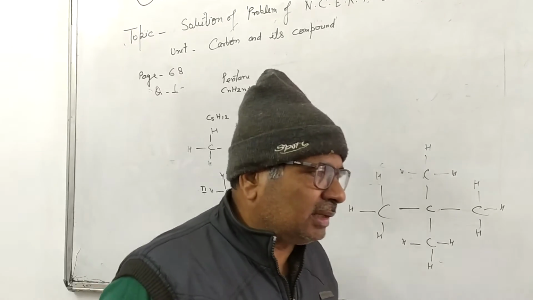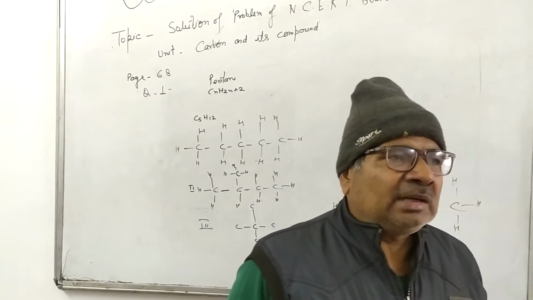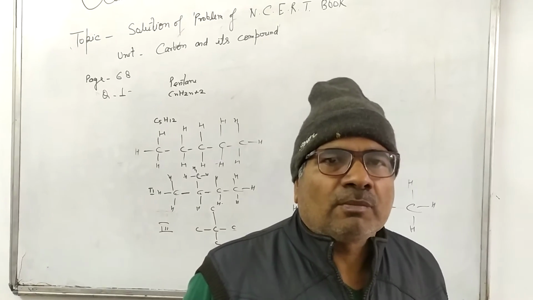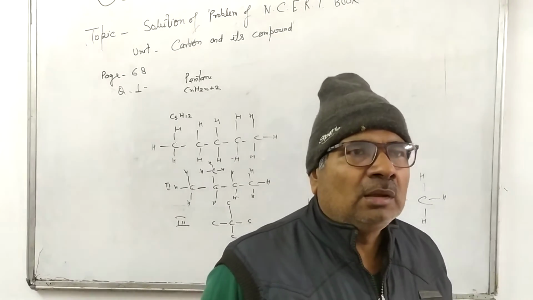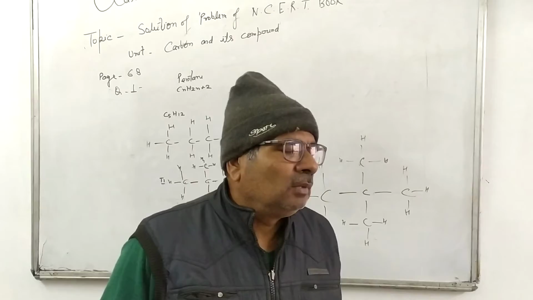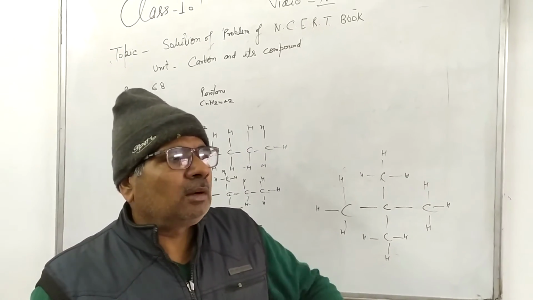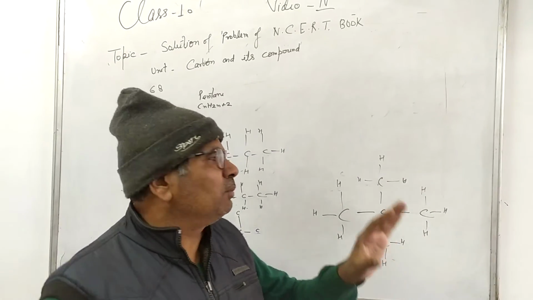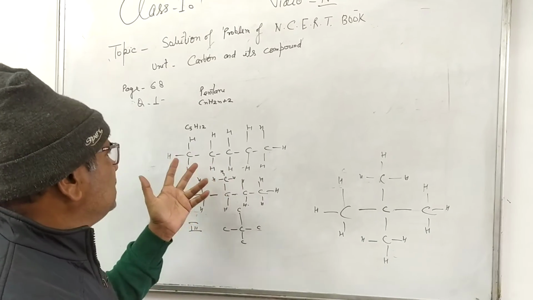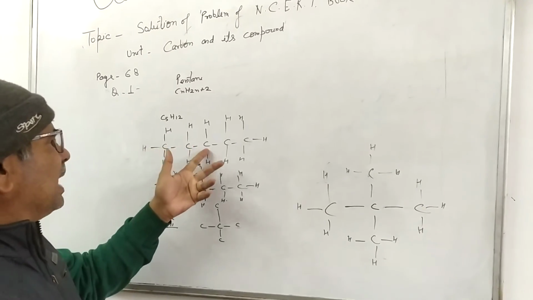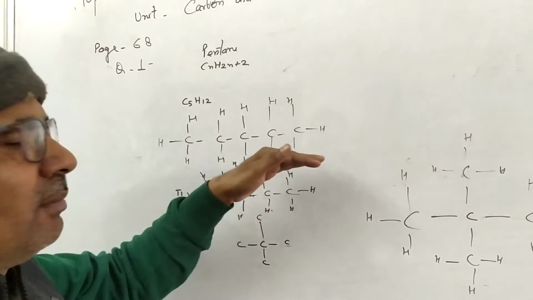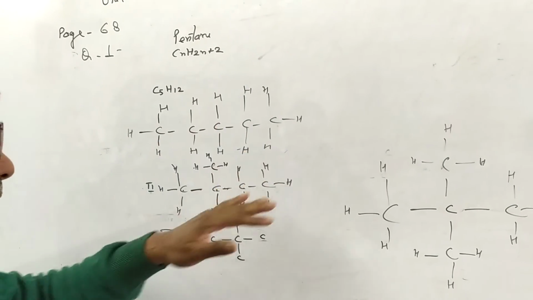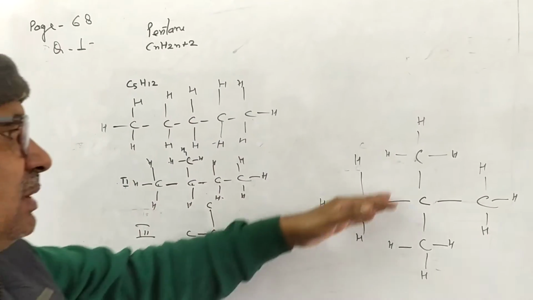Catenation is the tendency in which an atom combines with itself by forming a chain. So carbon has the property to make long chains by combining with itself. As you are seeing on the board, carbon and carbon are combining and forming chains. This is a 5 carbon chain, this is a 4 carbon chain, and this is a 3 carbon chain.